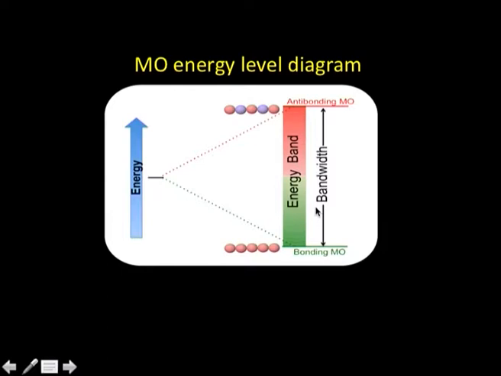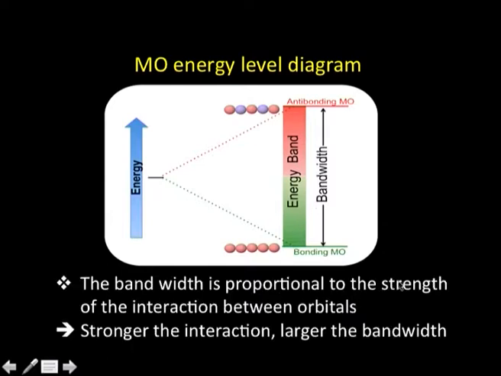This band width depends on the strength of the interaction between atomic orbitals. That means how strongly the atomic orbitals combine with each other will determine the band width. Stronger the interaction, larger the band width. This has a very important implication, as we shall see in a short while from now.